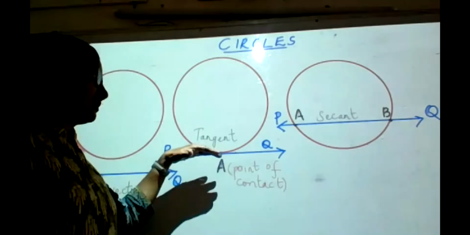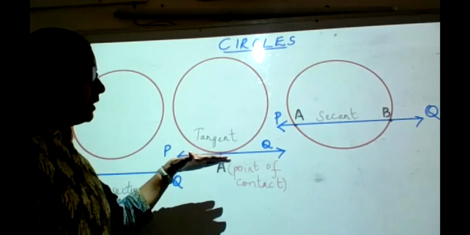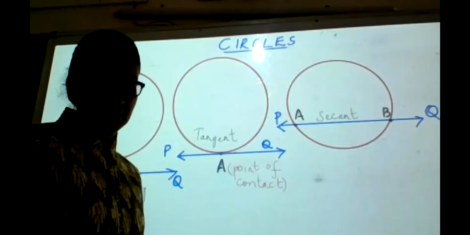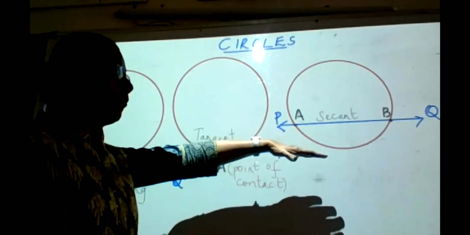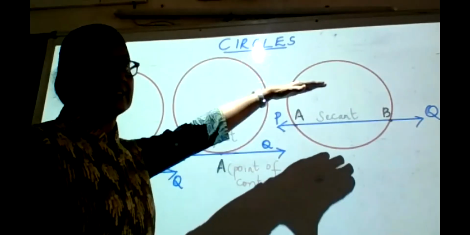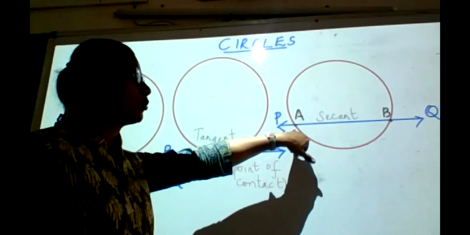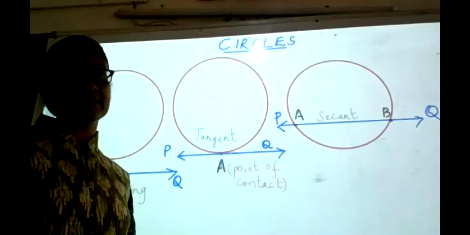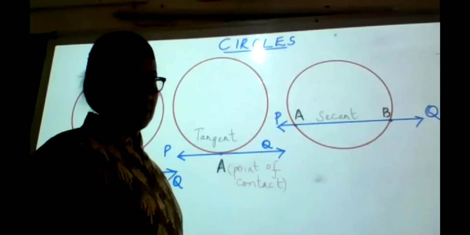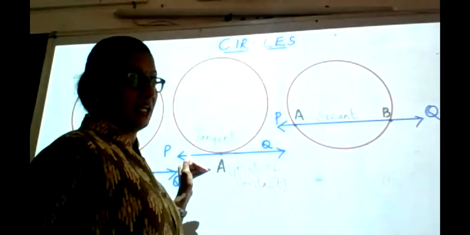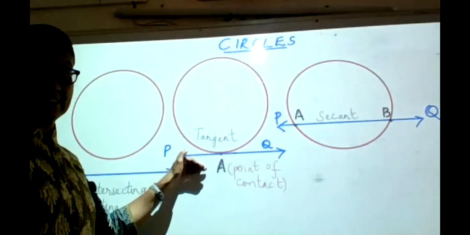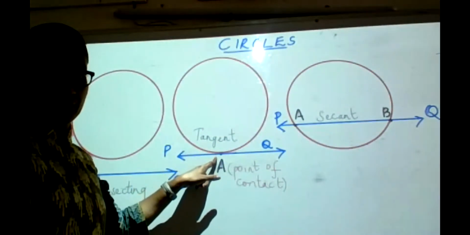Alright. Now, moving further, suppose I lift the line slightly above, inside the circle. Now see what happens. When the line is touching the circle at more than one point, you can see now there are 2 points where the line is interacting with the circle. So what has happened to the line now? It was called a tangent when there was only one point of contact.